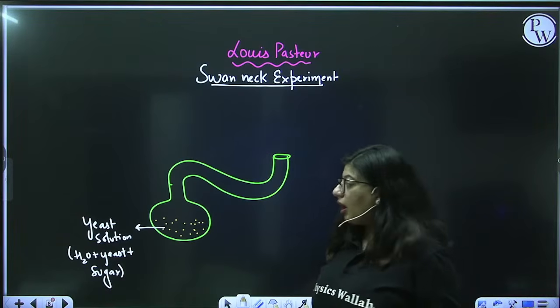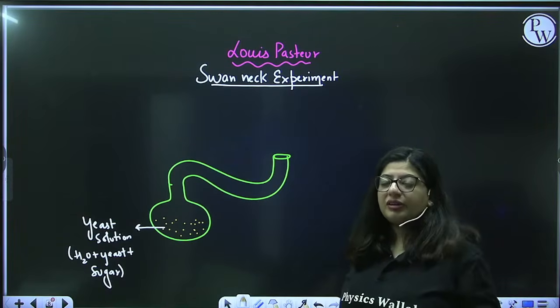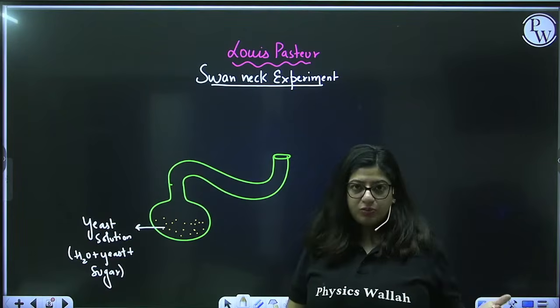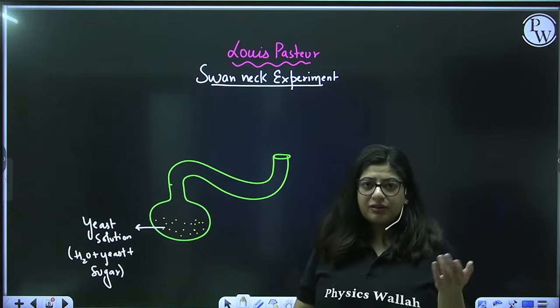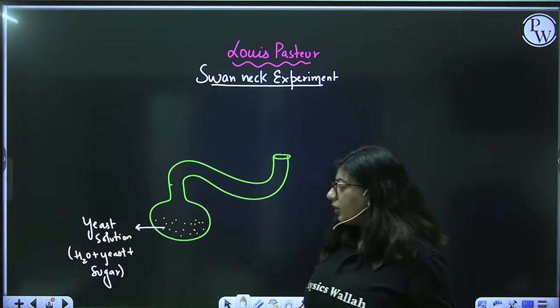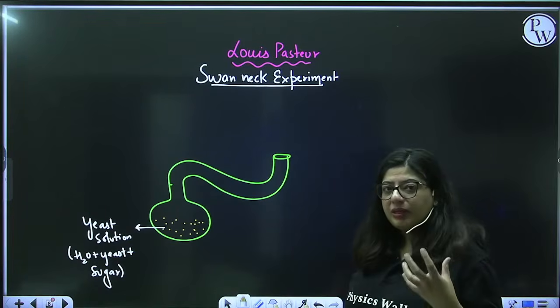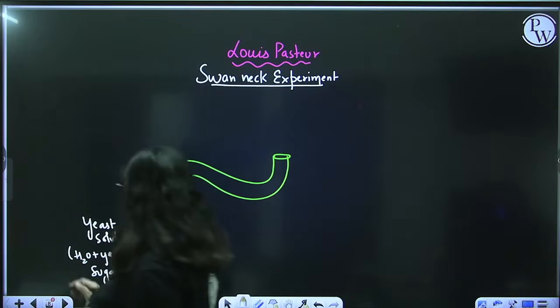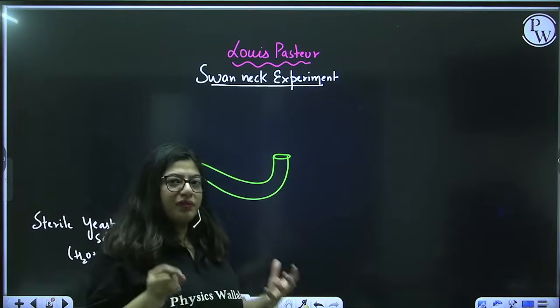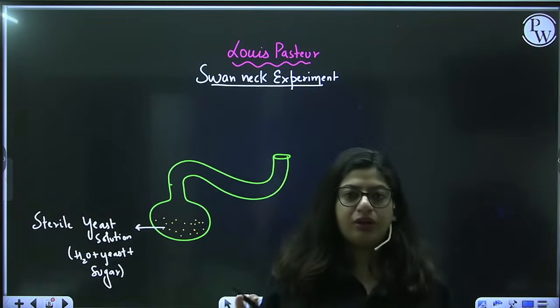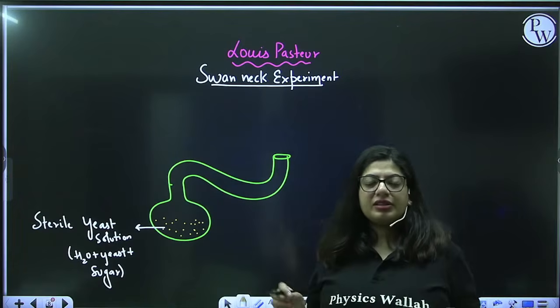Fine. Now people used to think that the yeast solution gave rise to the microbes, but he wanted to disprove this, because how can yeast give rise to bacteria? This is practically impossible. So what he did, he heated this solution and made it sterile. So this yeast solution was technically a sterile solution. Sterile means it has been heated to a point that any microbe, if it is present, is completely gone. It is completely dead.